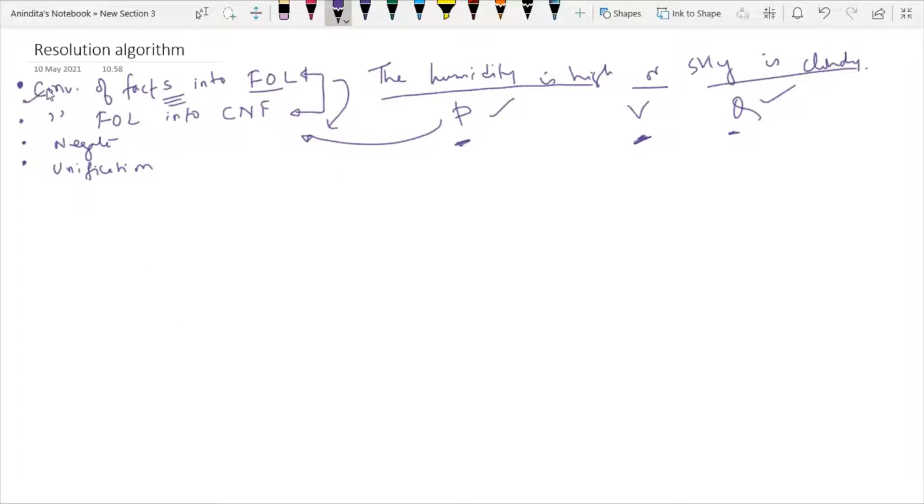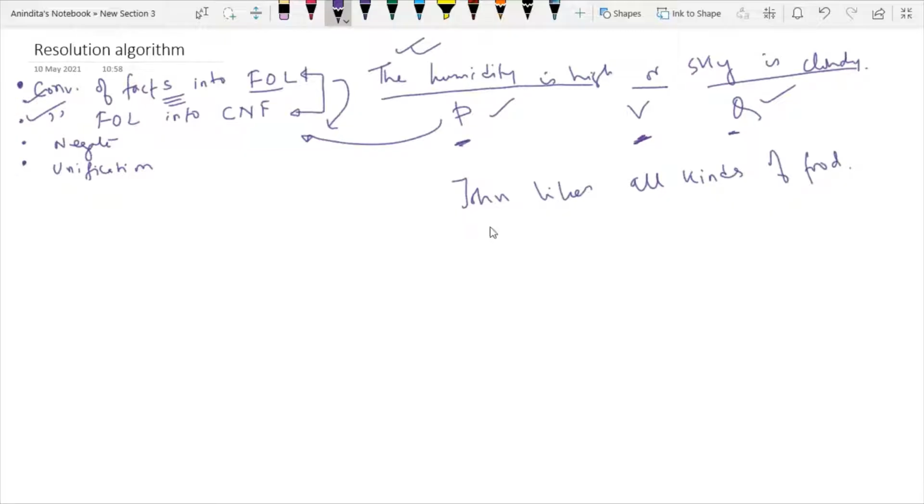Now today we will learn what are the further steps that are included in between these two steps, step 1 and step 2, when the given fact is in WFF. What I mean to say is that consider another example: John likes all kinds of food.